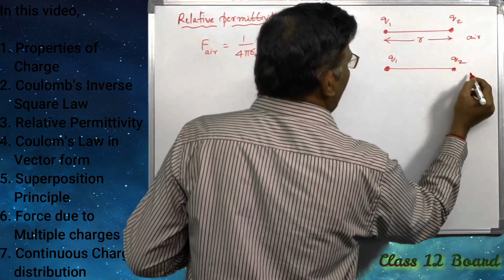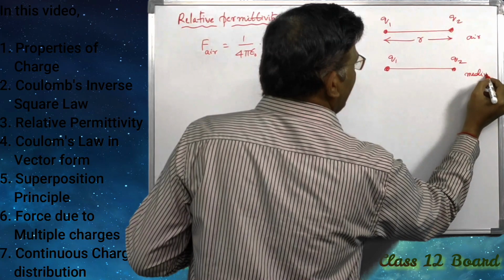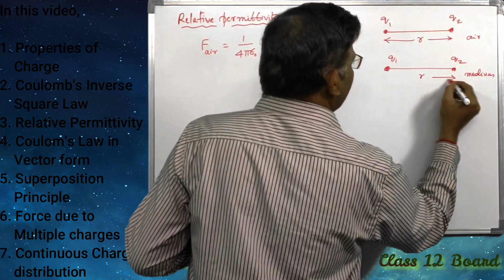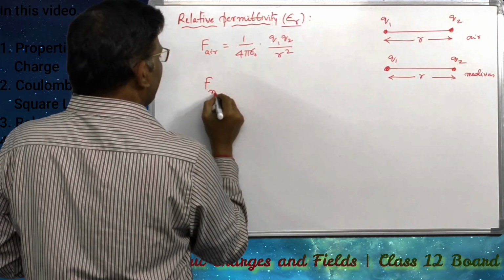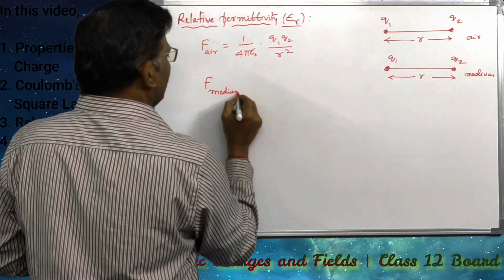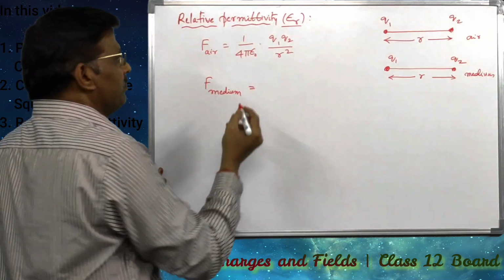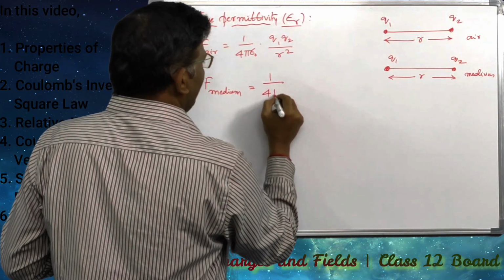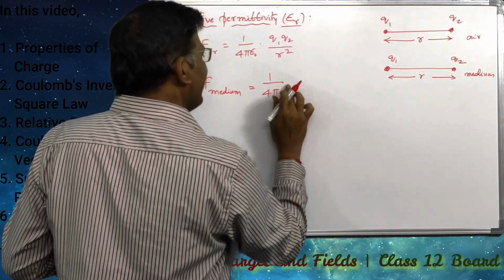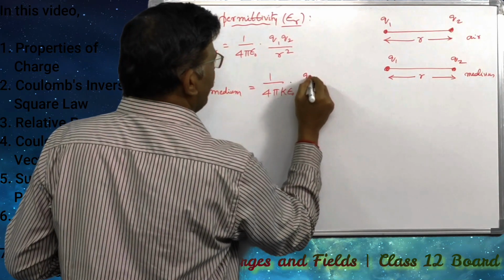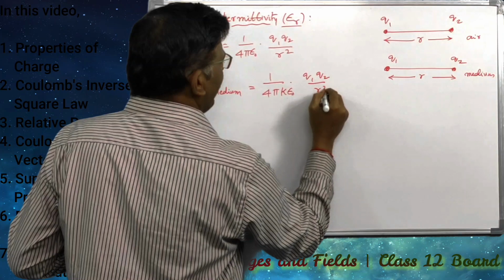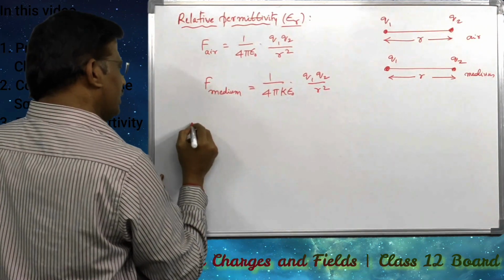Q1, Q2 are separated in a medium at the same distance r. Then the force between them, F in medium, can be written as 1 divided by 4 pi k epsilon naught into Q1 Q2 divided by R square.